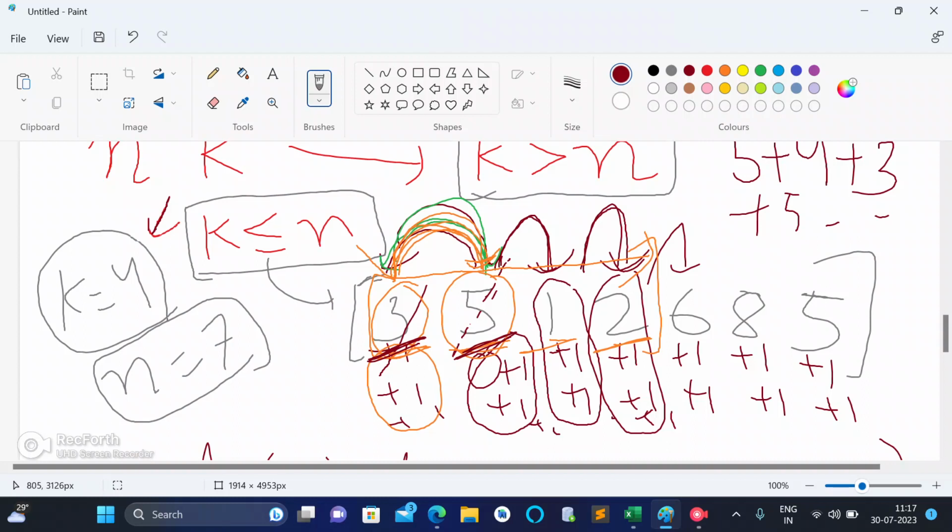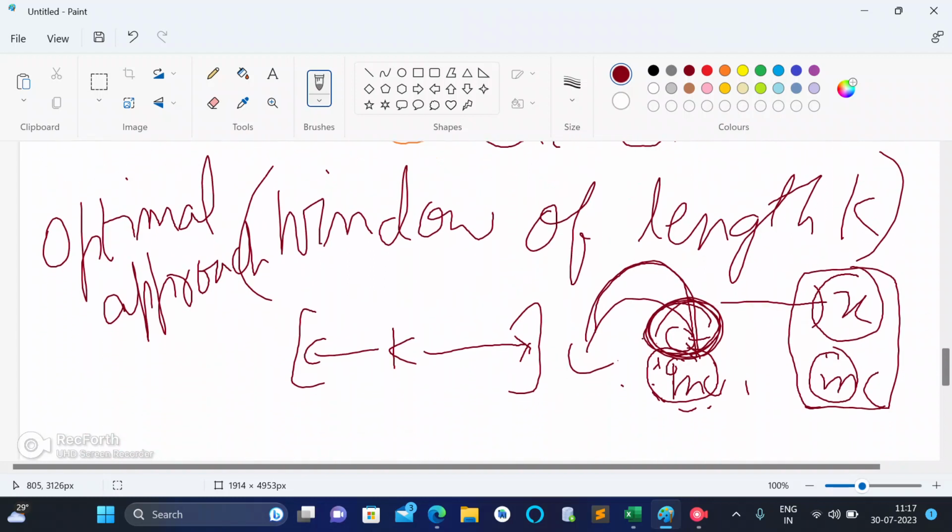This takes 4 units of time, and find out the cost. And another thing which you can do is, from first position go to second position, from second position go to third position, from third position go to fourth position, which also takes 4 units of time, and try to find the cost of it. You will see that the cost in the second case will be more as compared to the cost in the first case.